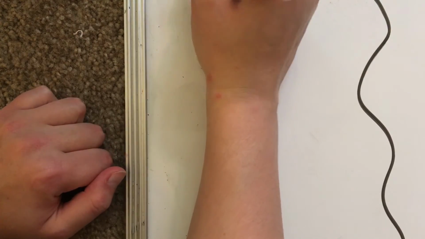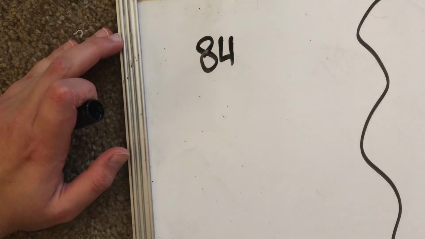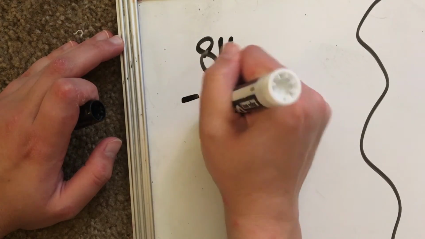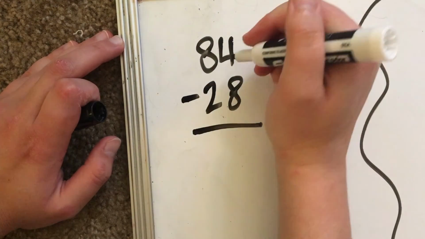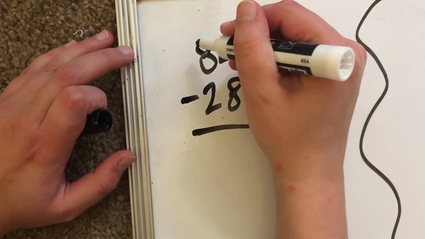So, I started with my 84. I have 84 pencils and 28 broke. Line them up vertically. I can't take away 8 from 4, so already I see I've got to regroup.